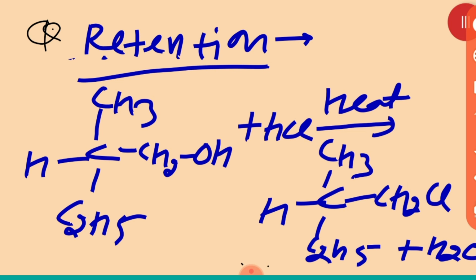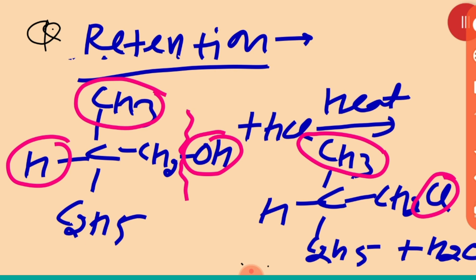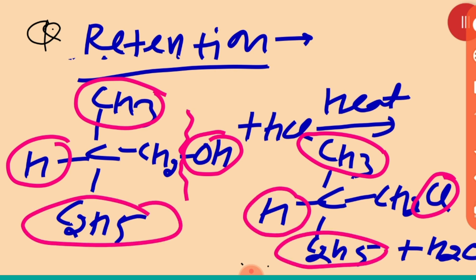Now you see, when we are removing this OH, what is coming in its place? Cl is coming. But this CH3 was here, it is also here. Here is the hydrogen. No position is changing, they are remaining the same. That is called retention.